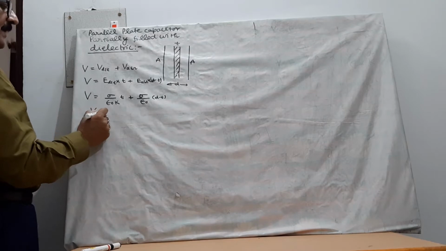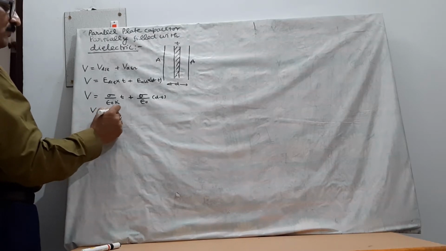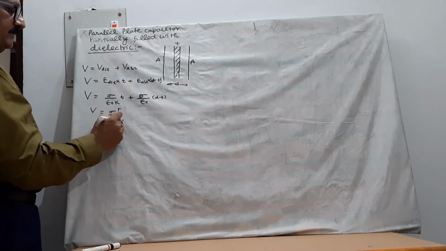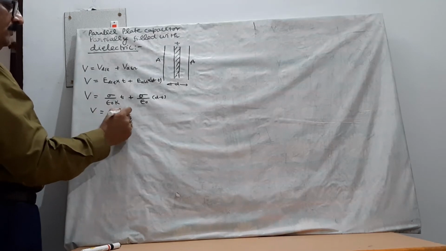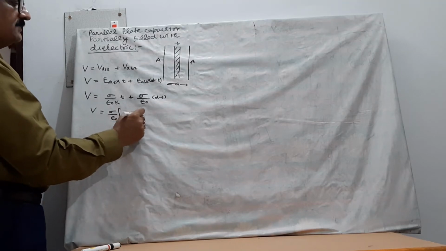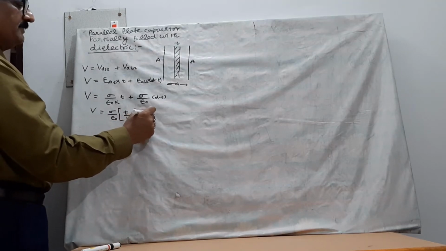So you can take sigma and 1 upon epsilon naught common in both the terms. So it becomes T upon K plus d minus T.